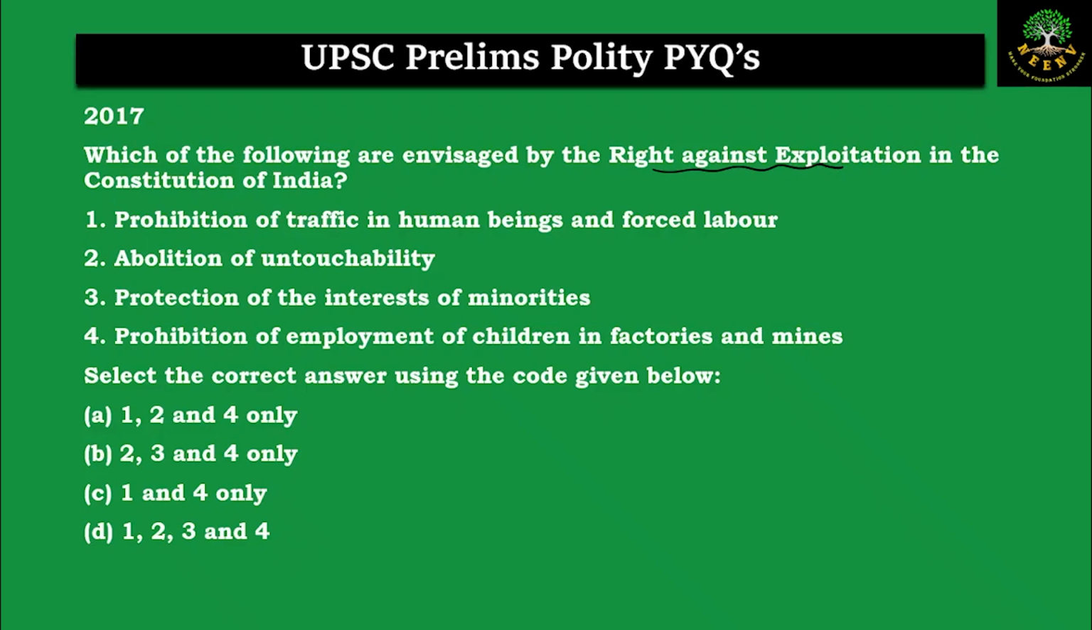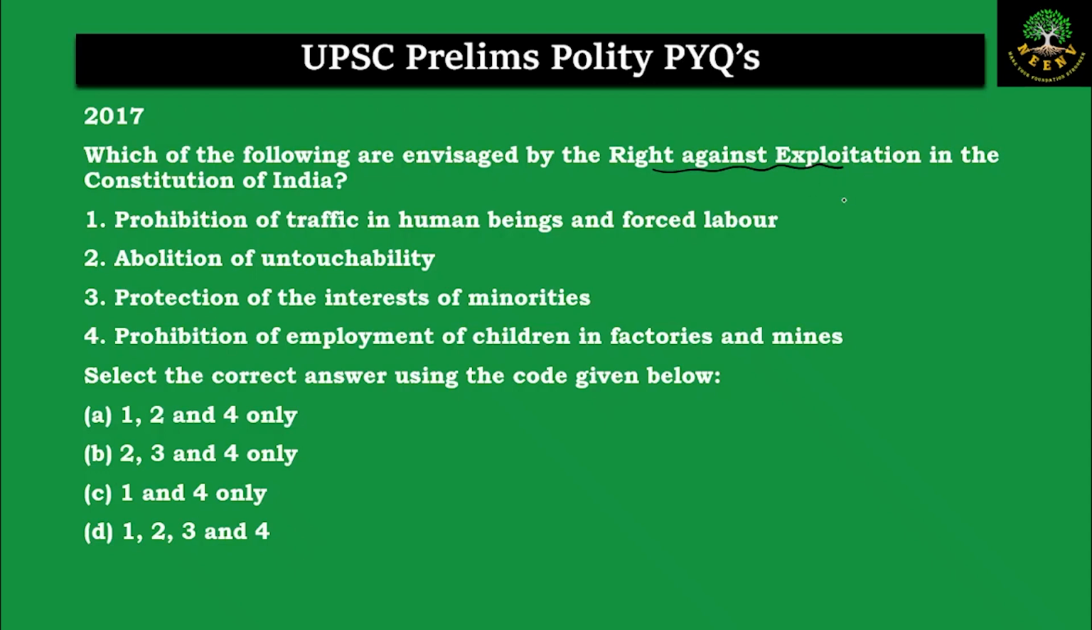2. Abolition of untouchability. 3. Protection of the interests of the minorities. 4. Prohibition of employment of children in the factories and mines. Select the correct answer using the code given below. Now, which of the following rights come under the right against exploitation that is there in the Constitution? Statement number 1. Prohibition of traffic in human beings and forced labor.